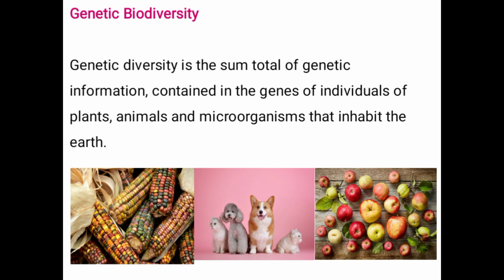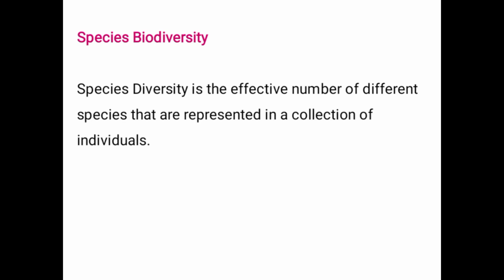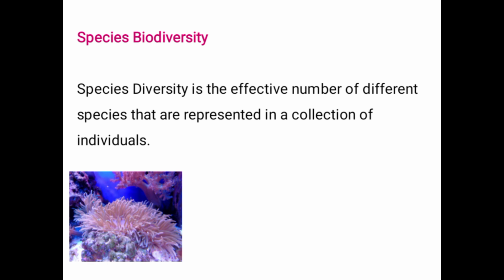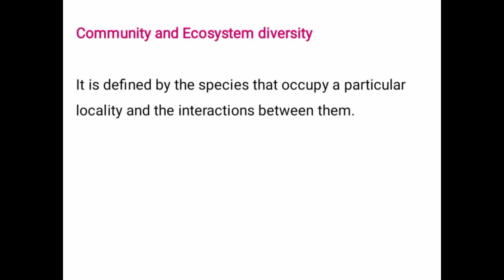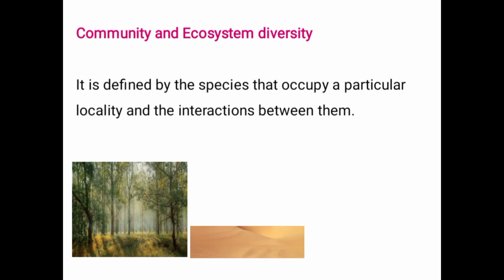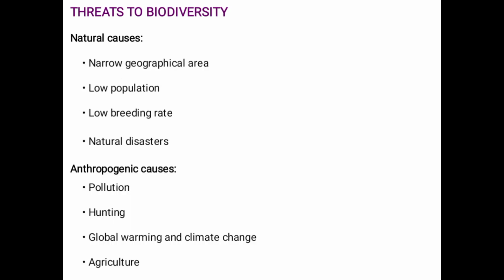Okay, next one, species biodiversity. Species diversity is the effective number of different species that are represented in a collection of individuals. We have different species here. Here are some examples, and now we will move towards community or ecosystem diversity. It is defined by the species that occupy a particular locality and the interactions between them. Here are the forest ecosystem, the desert ecosystem, and the aquatic ecosystem.